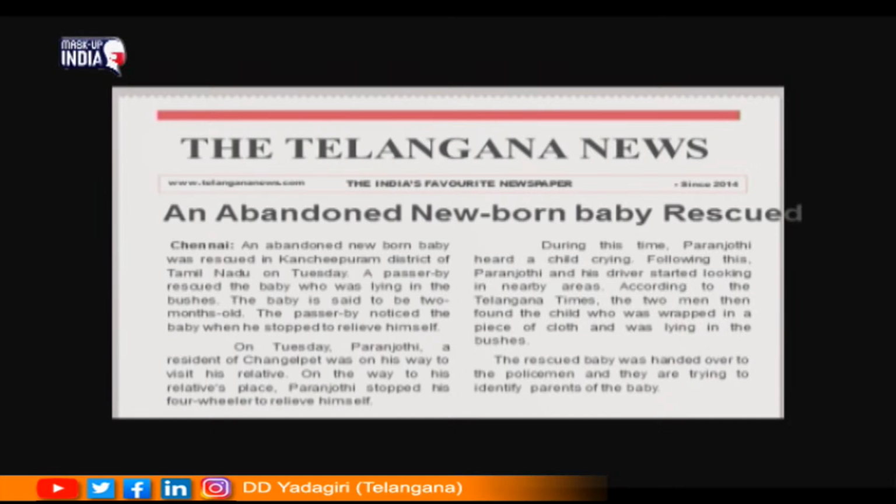During this time, Paranjoti heard a child crying. Following this, Paranjoti and his driver started looking in nearby areas. According to the Telangana Times, the two men then found the child, who was wrapped in a piece of cloth and was lying in the bushes. The rescued baby was handed over to the policemen, and they were trying to identify the parents of the baby. Dear children, you might have read such kind of news reports in newspapers.